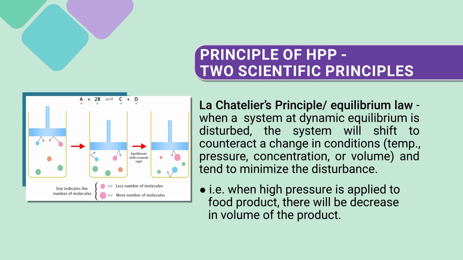There could be a smaller number of molecules, a size change in the molecules, and some reactions may take place. So you see the size indicating fewer molecules: A plus 2B is indicated as C plus D. So this is a volume reduction. How is it taking place? One thing is compressibility, but it is a dynamic equilibrium, so some reactions and interactions may also take place.